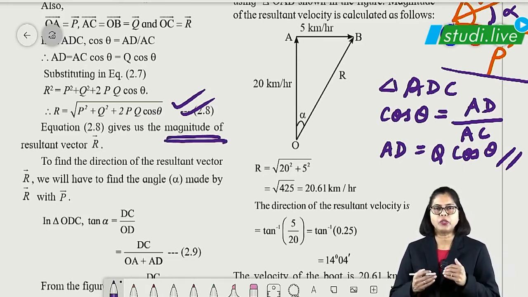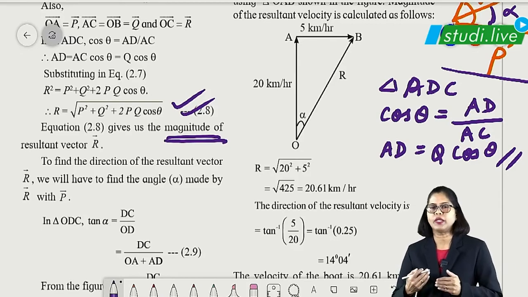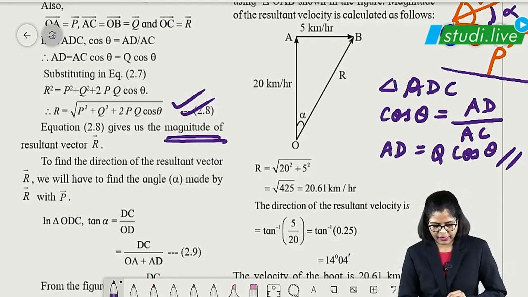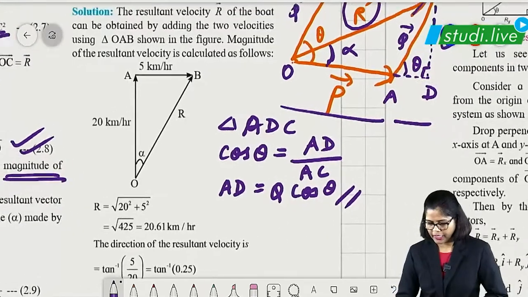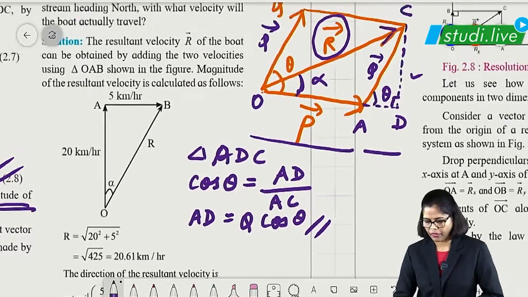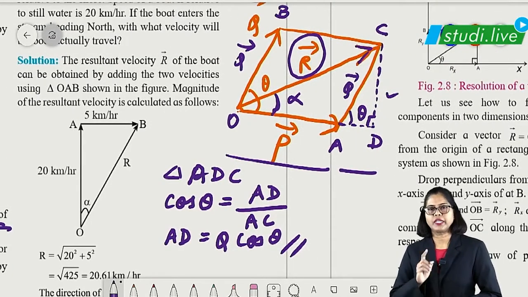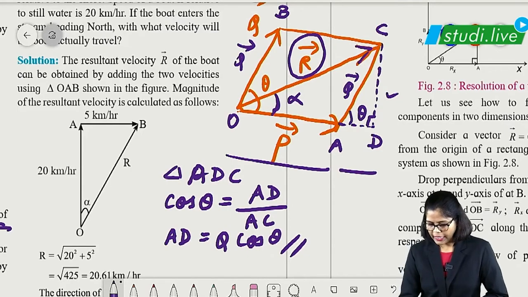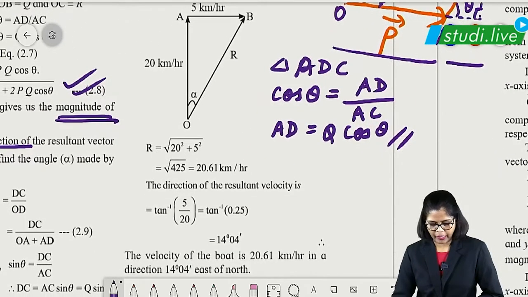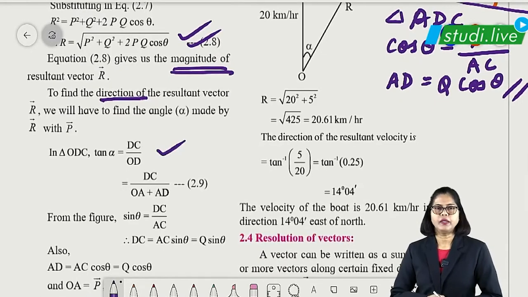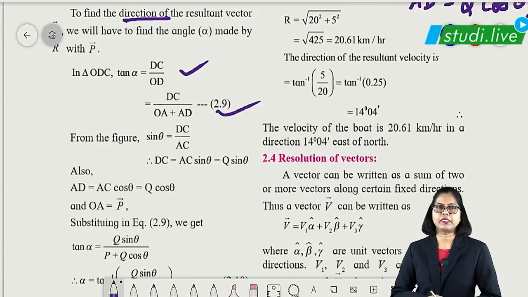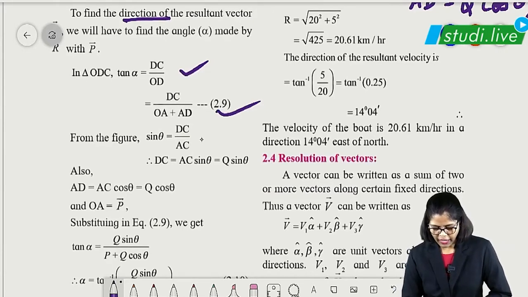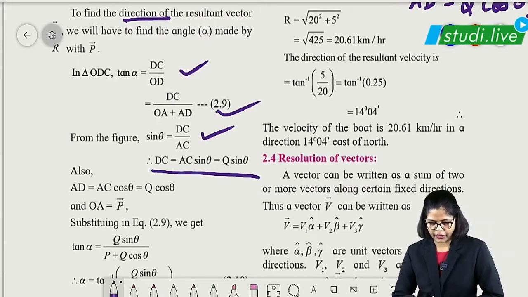Remember, if you write this much, you are going to get 3 marks, but extra marks you will get only after getting the direction of the resultant vector, okay. For direction, as I told you, alpha gives the direction, and for direction it should be tan. So tan alpha is opposite upon adjacent, that is CD upon OD. OD is nothing but OA plus AD, which we have substituted here, and with sin theta we got the DC value as AC sin theta, that is Q sin theta.